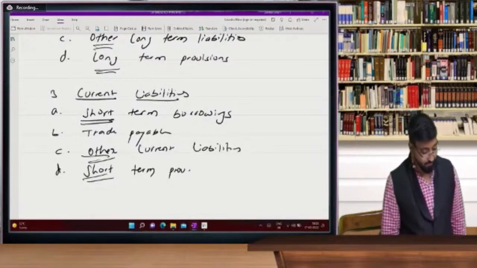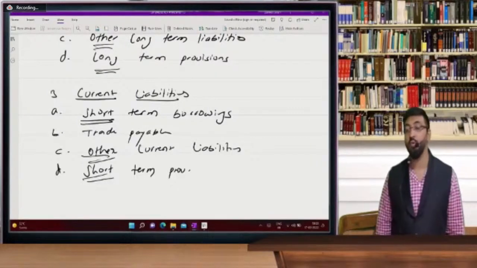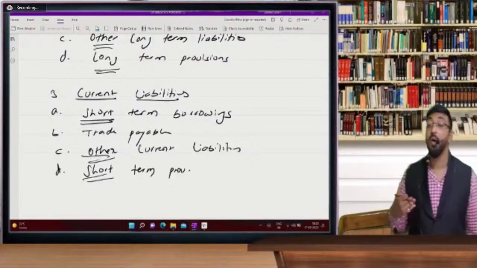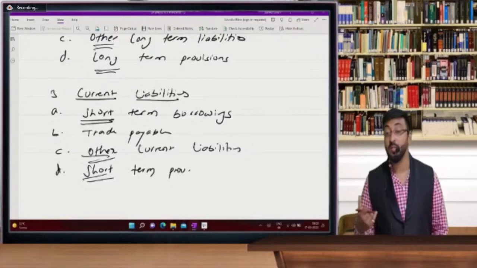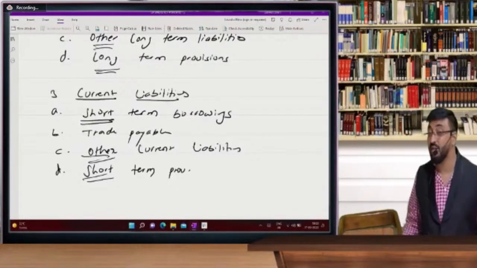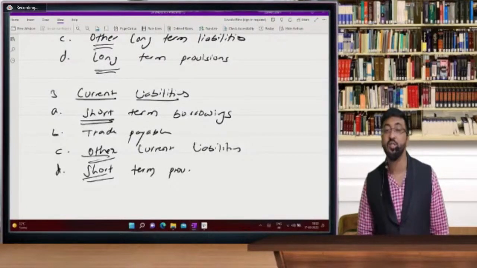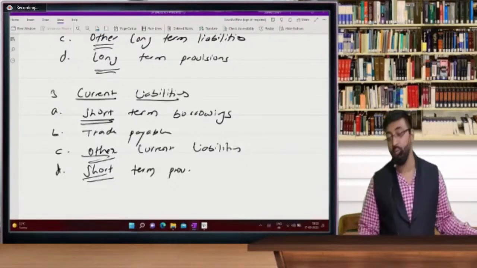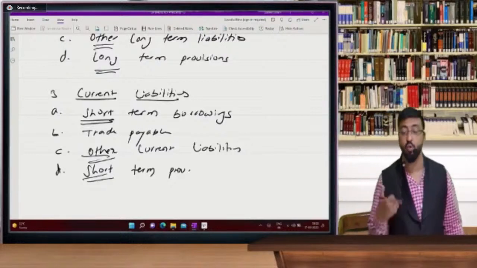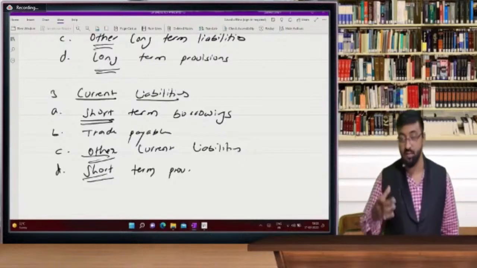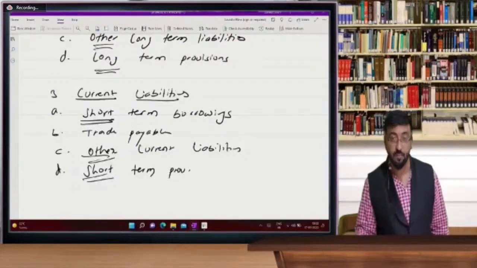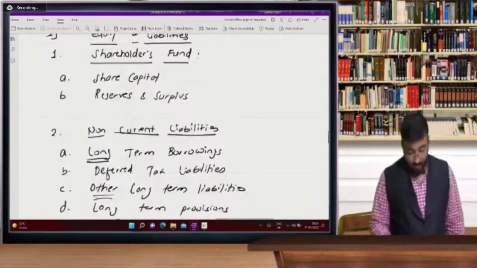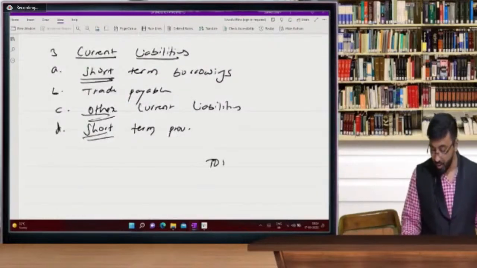Provisions are same. So what is provision and what is liability that we are going to discuss in the financial statement. Just understand provisions means which is not 100% sure, it's called as provision, but which requires a substantial degree of estimation. So estimation जिसको लगता है वो provision. I can't say कि accurately मेरी इतनी liability आएगी. So warranty को हम लोग बोलते हैं provision. So warranty जो लोगों को हम लोग देते हैं as a business, तो उसको warranty is called as provision. Okay. So this is your liability side total.